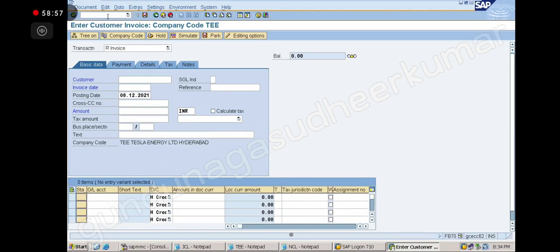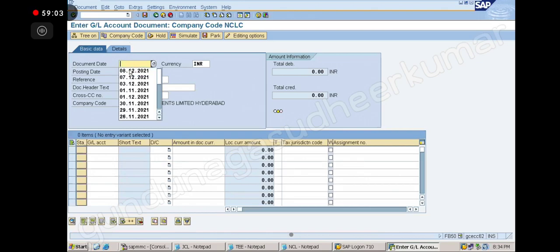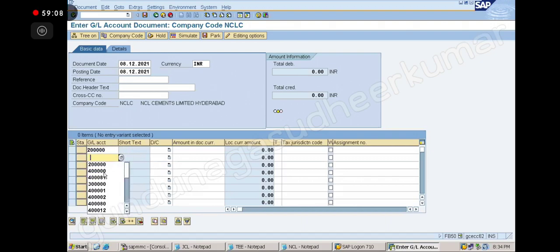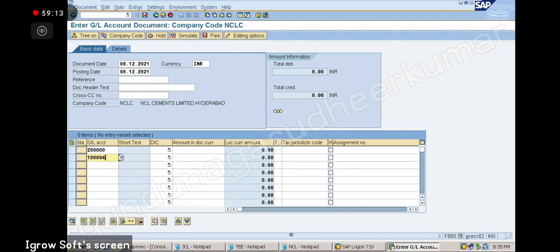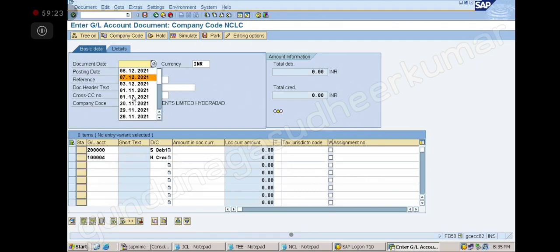FB50. You just have to give it like this, bank to bank loan, 1004, whatever we create, with the loan name. The company is different, but it's okay, leave it. We have to change the date of the document. The date also you have to change. Okay, give the bank date. Is it clear now? But the value date, sir? Yes, the value date also you have to change. After you enter, change the value date.